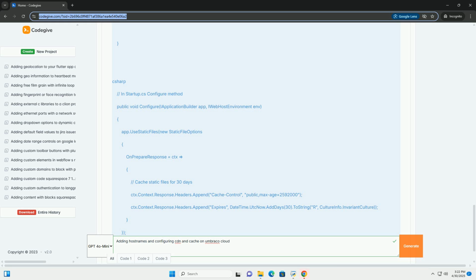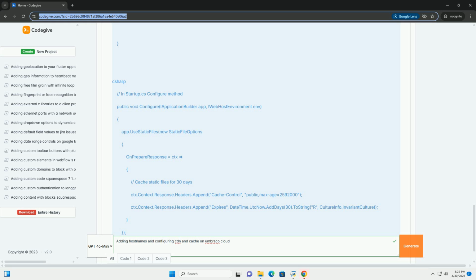Brotli compression. Enable Brotli compression to reduce the size of your website's assets. Security settings. Explore Cloudflare's security features, such as Web Application Firewall, WAF, DDoS protection, and bot management. Verification.